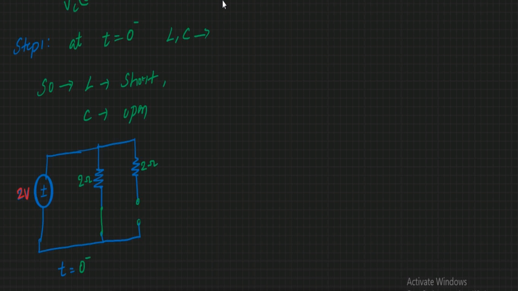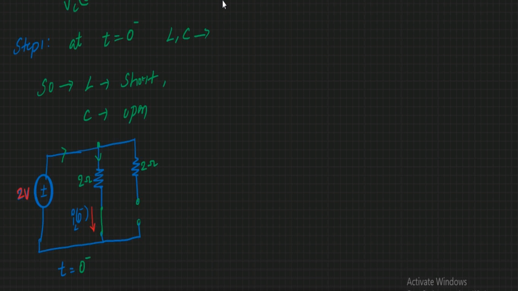So this is a short circuit. If you have observed here, some amount of current will start from 2 volts and reach this point. Is there any current flowing to this branch? No, because it is open. The same amount of current flows through this 2 ohms only. So let us consider the current flowing here is IL of 0 minus. Here this is the inductor. So let us find this current IL of 0 minus.